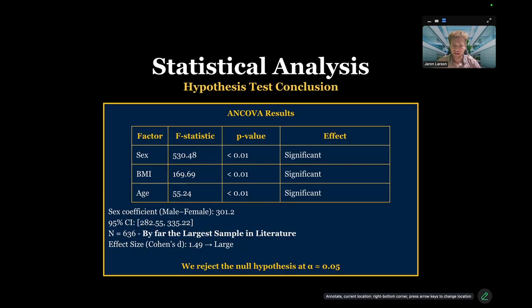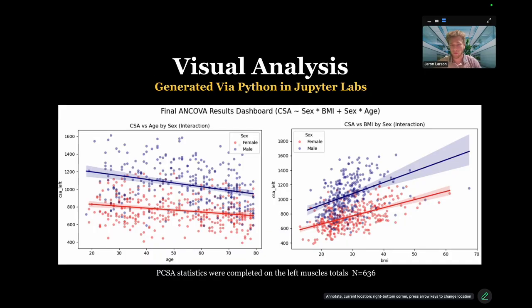With our statistical testing, we were able to reject our null hypothesis and prove our alternative, which does show that sex, BMI, and age are all independently statistically significant in neck cross-sectional area. And then we were able to do this with a 95% confidence interval because we have the largest population in research regarding neck cross-sectional areas, which is really cool.